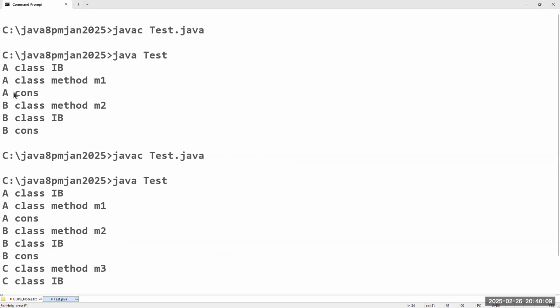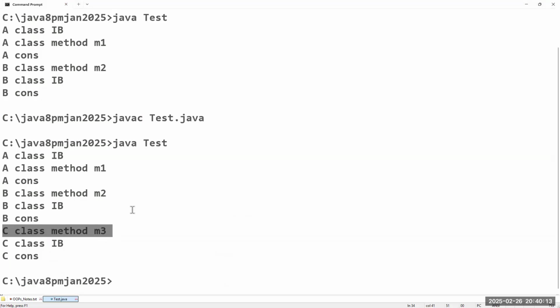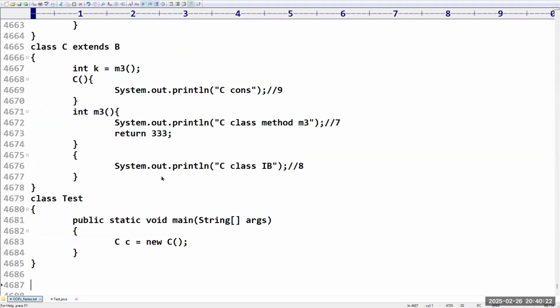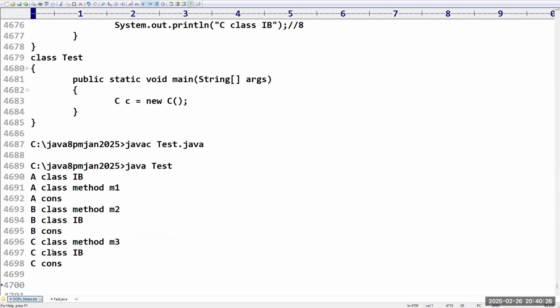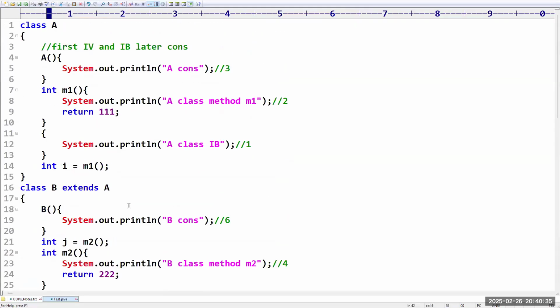Whatever output we got in the previous case, same output only. C class method M3, then C class instance block, then C class constructor. So I think you got very clear clarity on how the instance flow happens with respect to inheritance. Later they can give any kind of example like this, and you are in a position to detect the output for this program, especially in the certification, where they are going to give this kind of content.